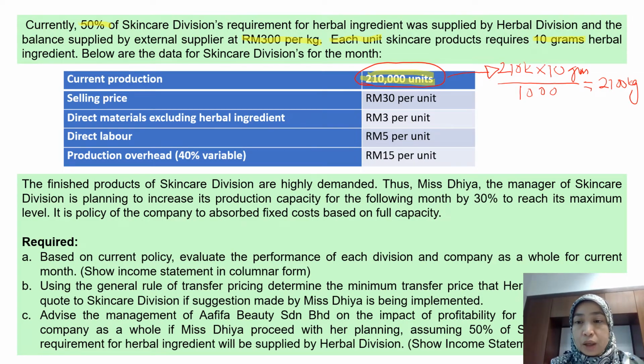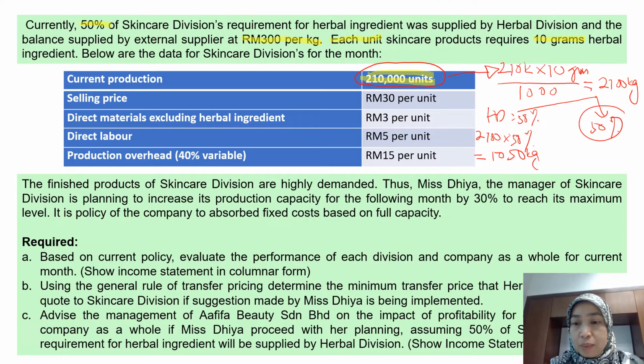Okay, and then just now 50% will be supplied by herbal division. Only 50%. So 2,100 kilograms you multiply by 50%. They will buy internally 1,050 kilograms, and the balance, another 50%, they buy from the external supplier. When they buy from the external supplier, definitely they have to pay 300 ringgit per kilogram. Total they have to pay 315,000 ringgit.